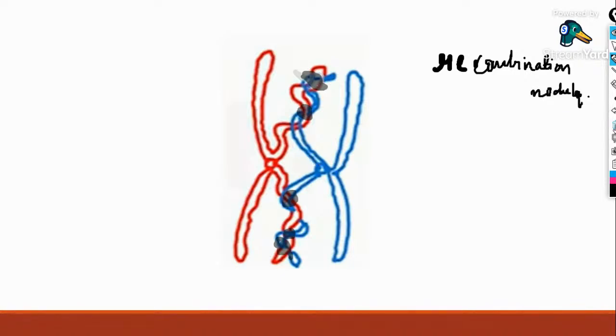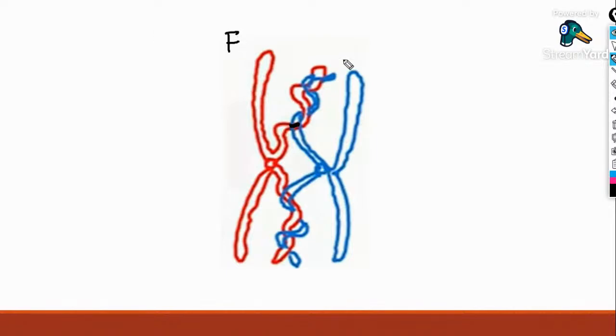So what is crossing over? Crossing over is a process in which the non-sister chromatids exchange their genetic material between each other. Consider this blue one as the father's chromosome and this red one as the mother's chromosome.